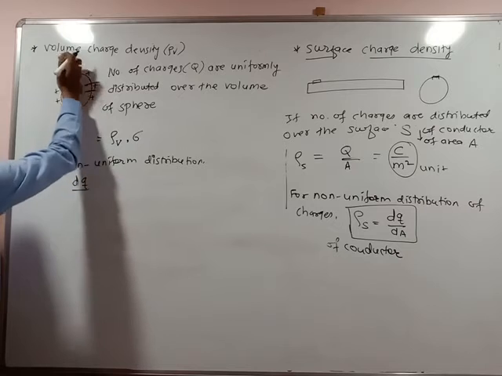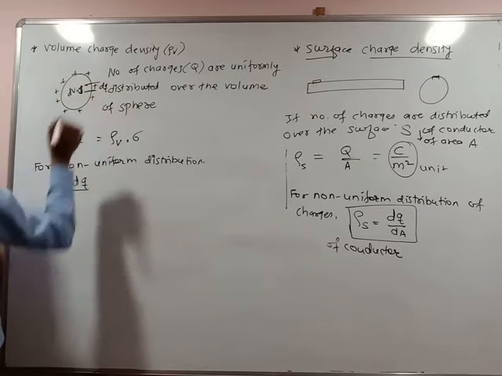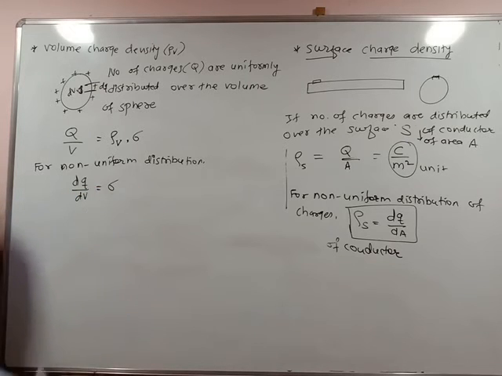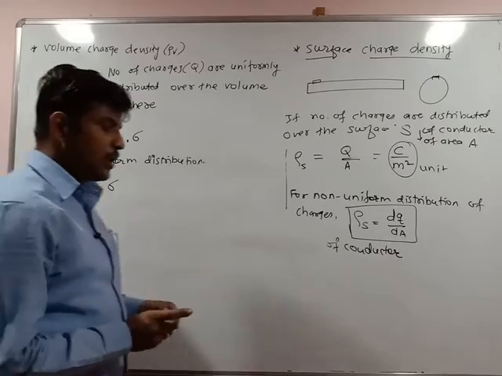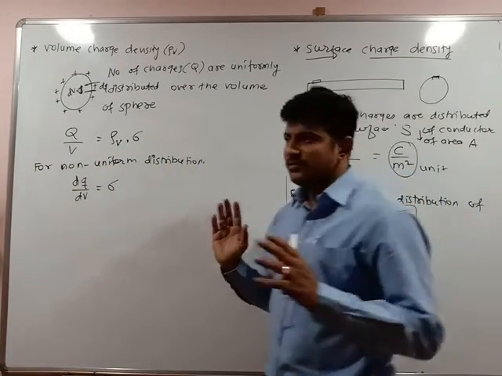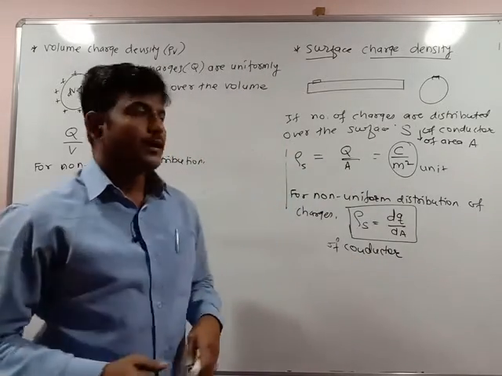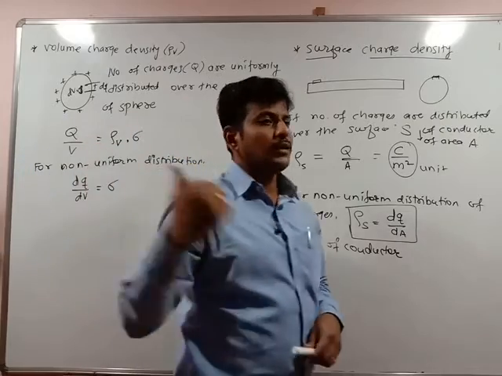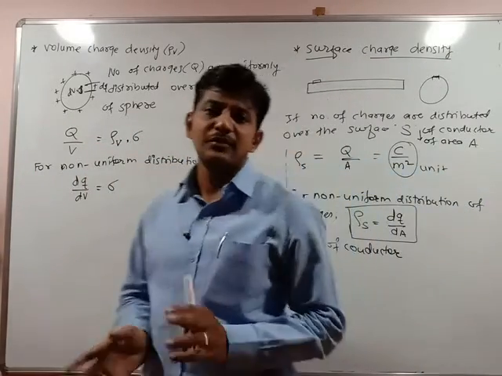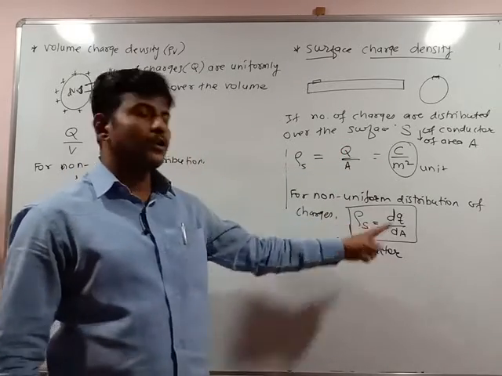So dq by dv gives you the volume charge density for non-uniform distribution of the charges. That means there can be uniform or non-uniform distribution along the length of the conductor, along the area of the conductor, along the volume of the sphere. Whenever there is a uniform or non-uniform distribution, the definitions remain the same. Only the total quantity converts into a small quantity.